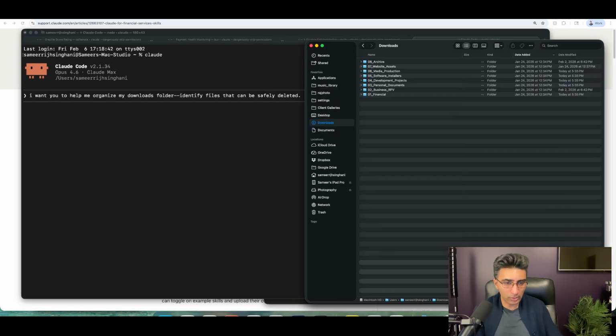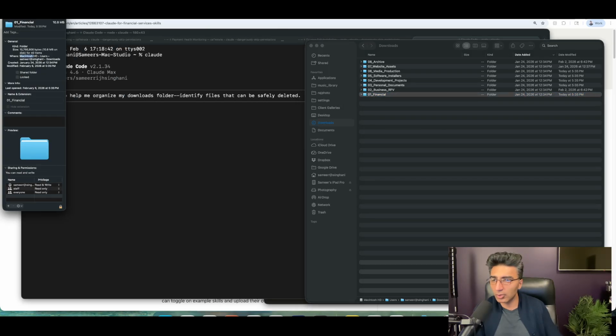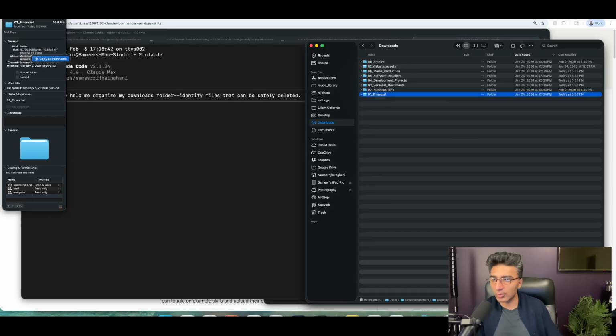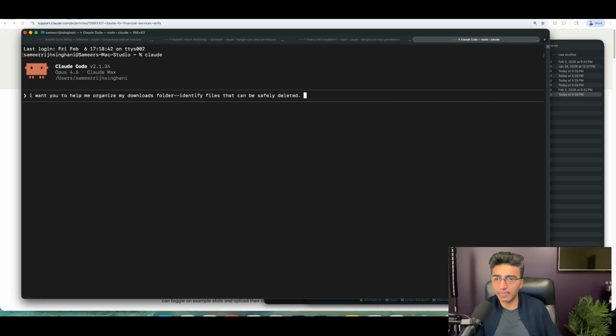Let me instead grab the link. So I'm going to right click. I'm going to go to Get Info. I'm going to grab the link here, copy the path name, paste. Now, again, if you're new to the terminal, this might be a little bit of a learning curve, but you can basically execute the same exact commands here. I want you to help me organize my downloads folder, identify files that can be safely deleted. Here is the link to my folder. Boom. And then you put the path there.